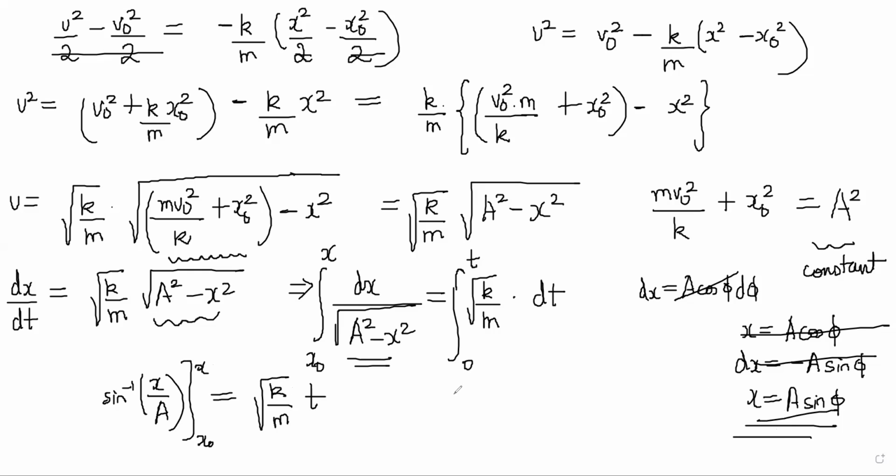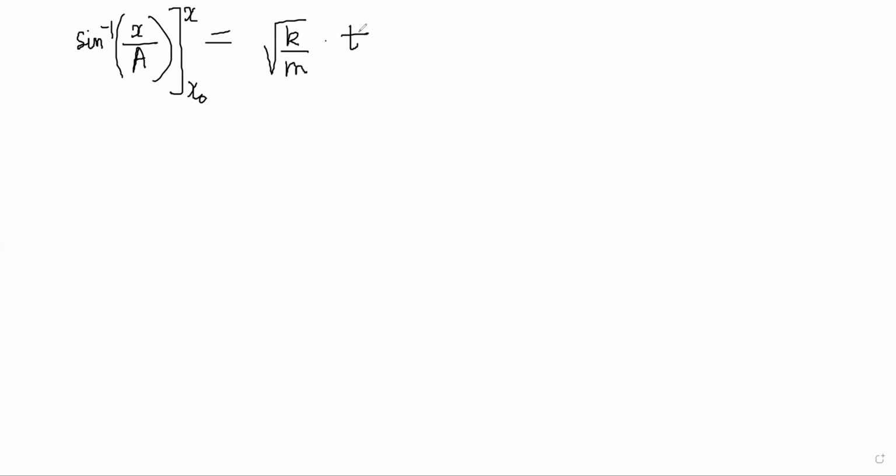So you have, I will just do it on the next page. So sine inverse x by a going from x naught to x is equal to root k by m into t, right? Just remember what was a? A was, I think, m v naught square by k plus x naught square, no? Yes. Just check once if you have written it down. Yeah, it is that only.